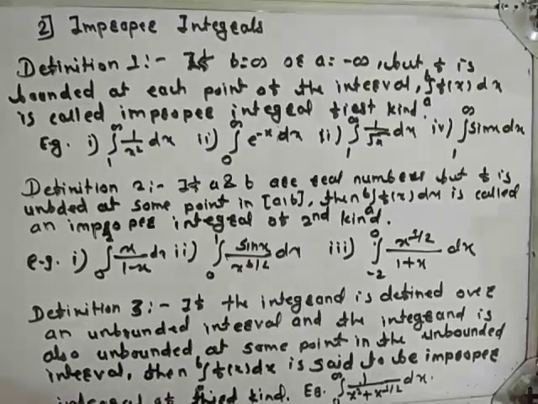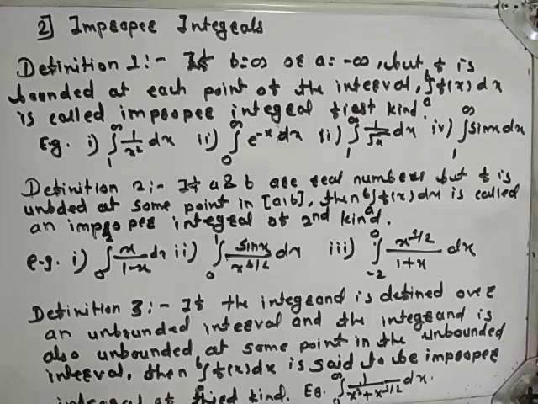Students, in this video we are going to start the second chapter, improper integrals. In the previous chapter, in Riemann integration, we have seen the integrals are defined for bounded functions over bounded closed intervals. The object of this chapter is to extend the definition of Riemann integral, integration from a to b f of x dx, to integrals over unbounded intervals, and for functions which are unbounded at some point in the finite interval of definition.